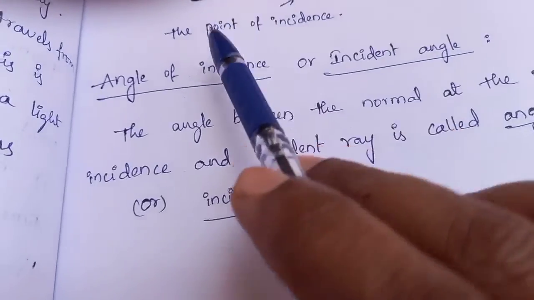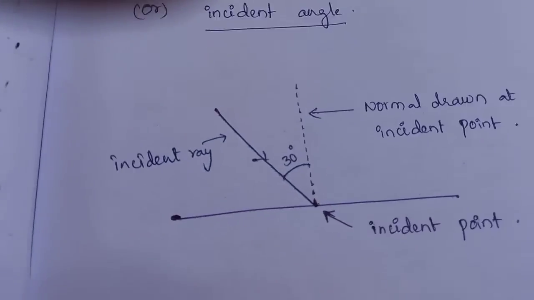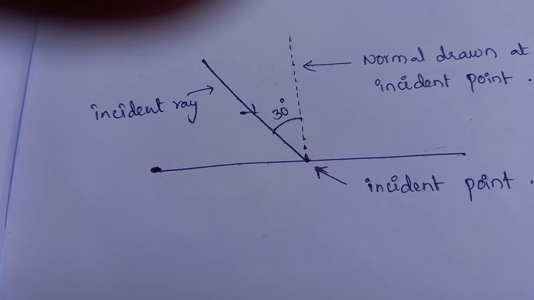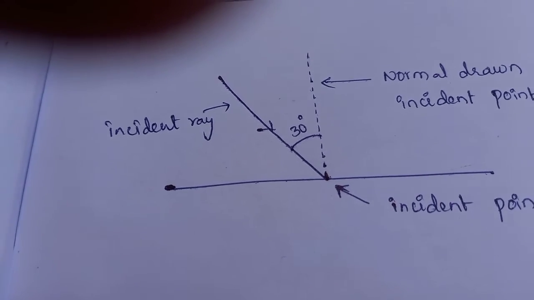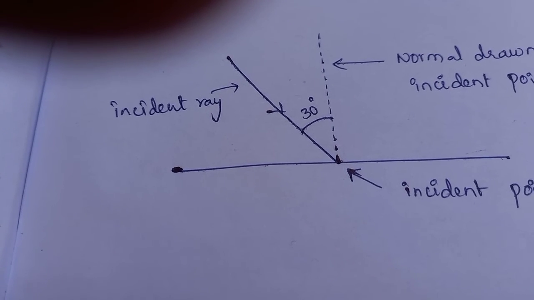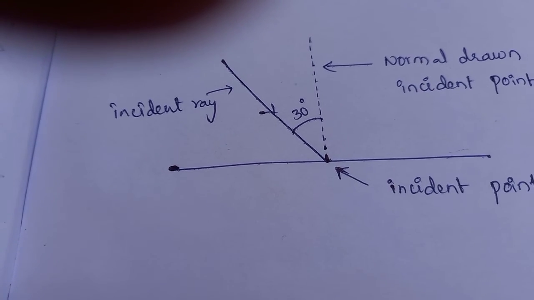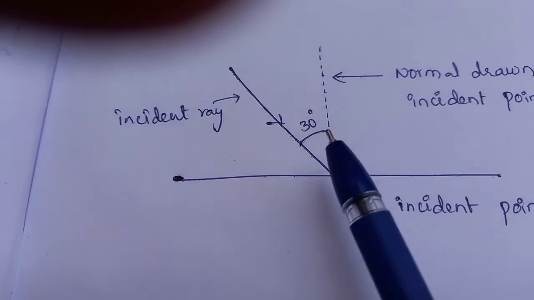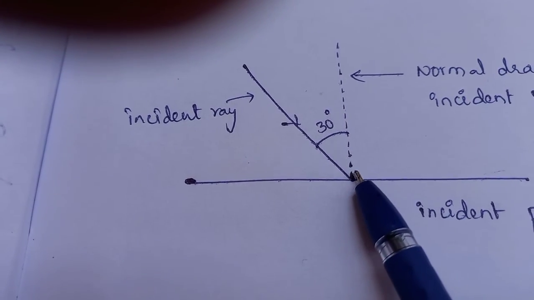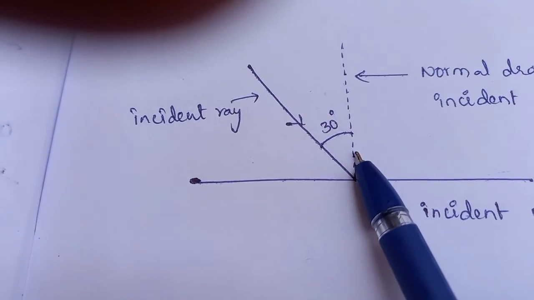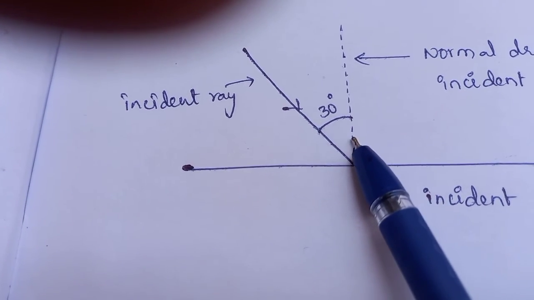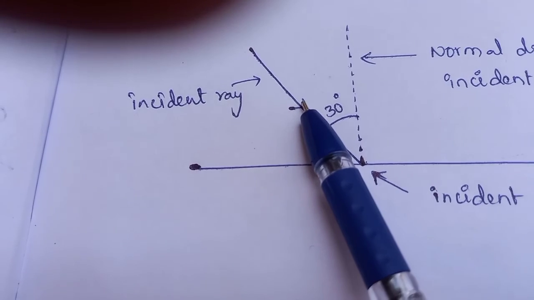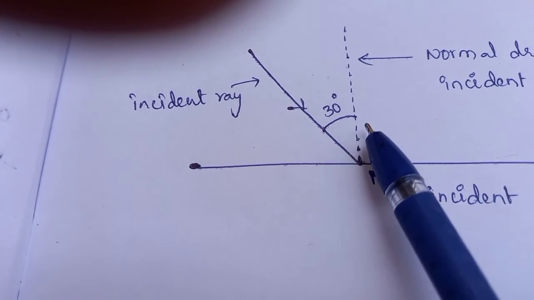And what is the angle of incidence? Our next term is angle of incidence. The angle between the normal at the point of incidence and the incident ray is called angle of incidence.